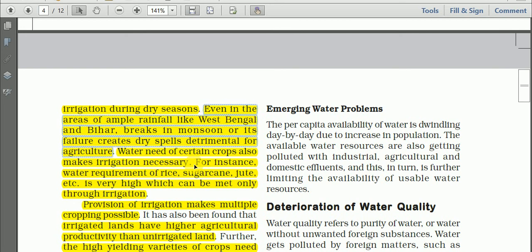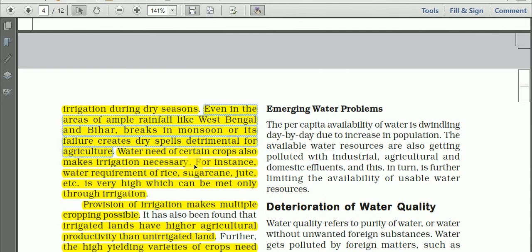Breaks in monsoon means, say, sometimes the monsoon wind will give rainfall continuously for about 3-4 days or 1 week. That is known as a wet spell, and after that it will be followed by a dry spell. Dry spell means the period without rainfall, that is rainless intervals.